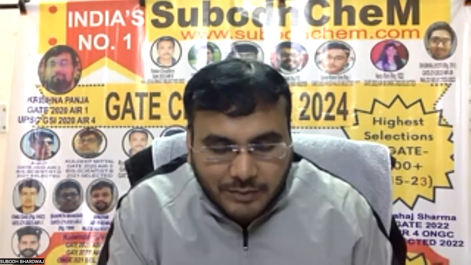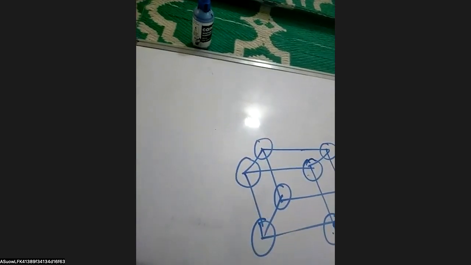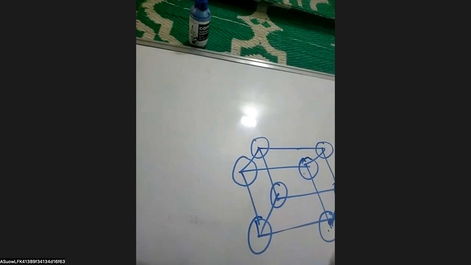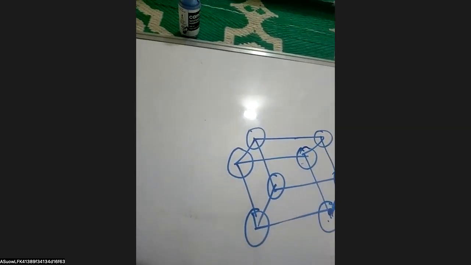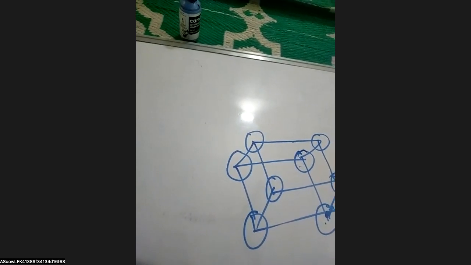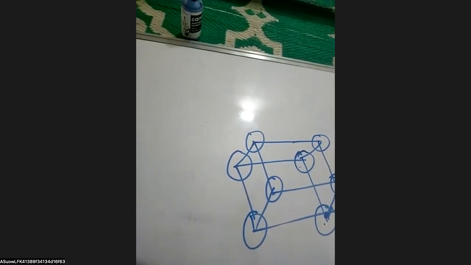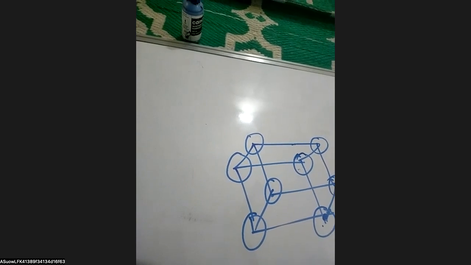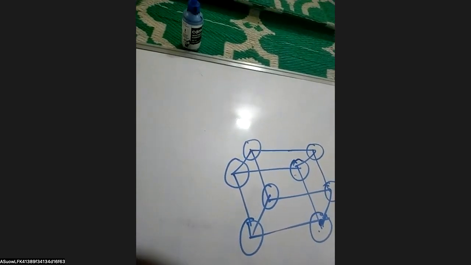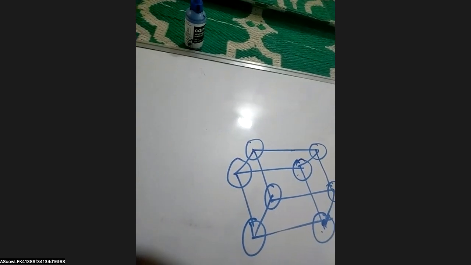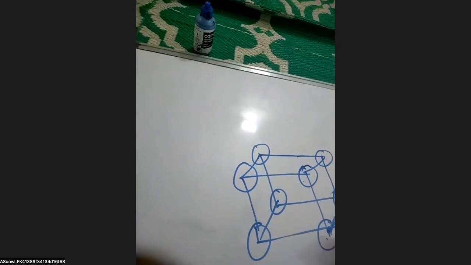Yes, sir. In the solid state, we look at the different arrangements of the solid. For example, the crystal systems can be divided as follows. The first one is basically the cubic. The second one is the tetragonal, or orthorhombic.